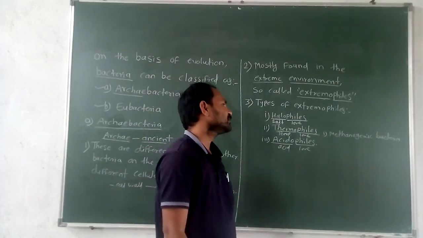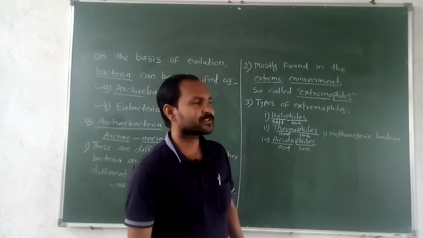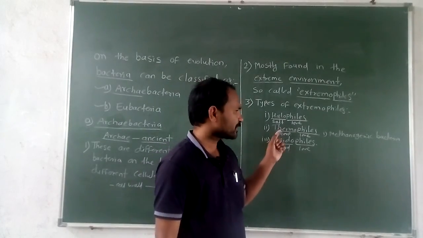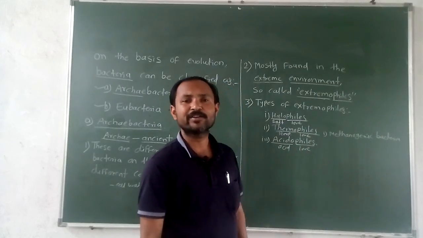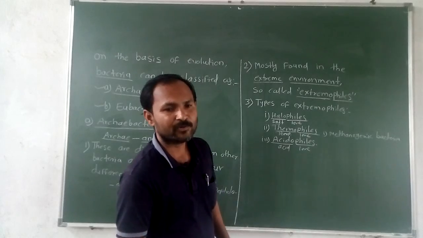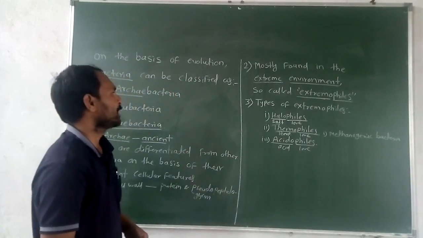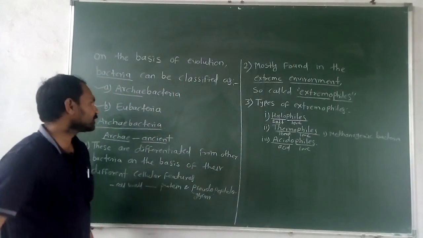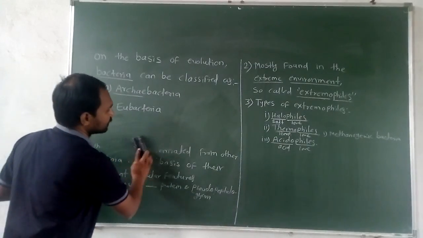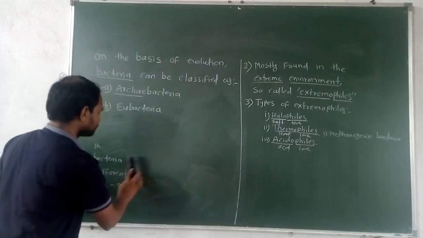One more example is the thermophile Thermus aquaticus. This bacteria is also important, as it can withstand a temperature of 100 degrees Celsius. So this is one group of the bacteria. Now the second group is the eubacteria.